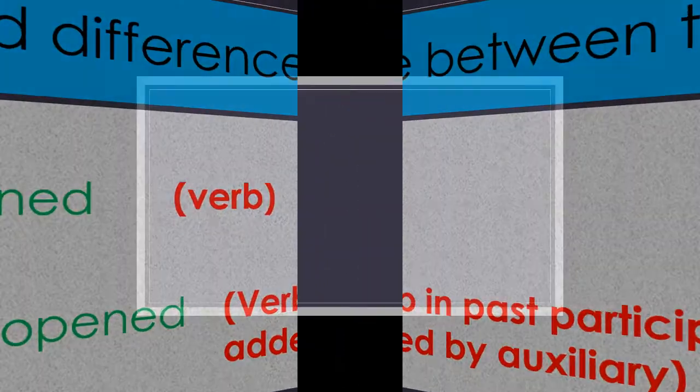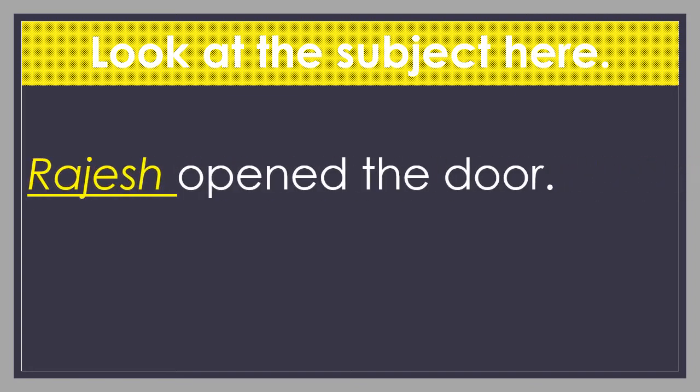Now, children, we look at the same example. Now observe the subject here. Rajesh opened the door. That we have taken as an example.